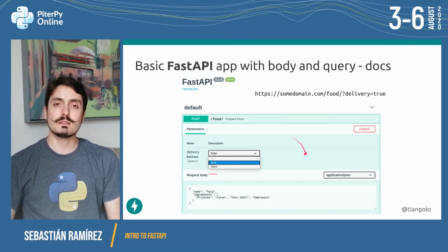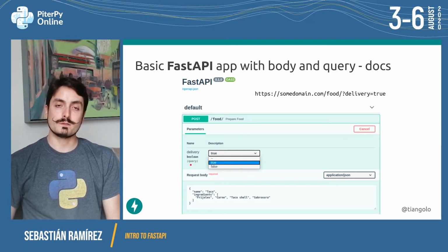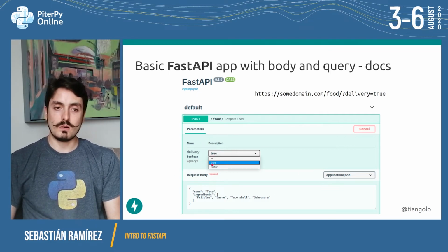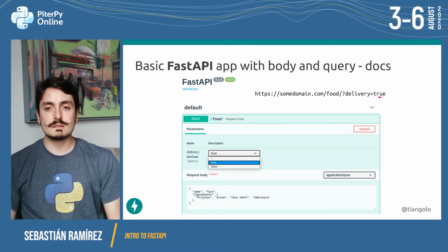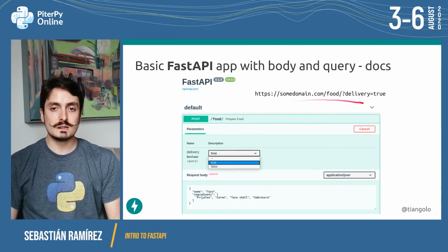And then if we go to the documentation, we're going to see that we have the delivery, which is a boolean and comes from the query. And because the user interface knows that it is a boolean, it's going to show us the only two possible values, true and false. This is how we will use it in the URL. It will go after the question mark. We will have delivery equals true. And if you notice, this true here as part of the URL is actually a string.